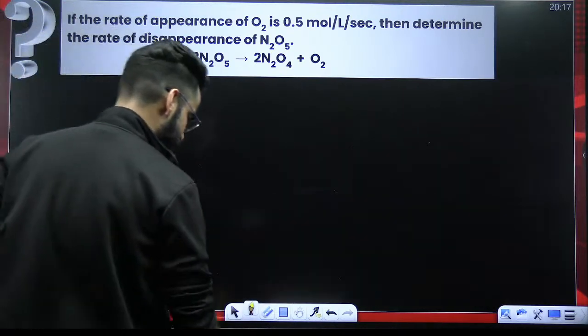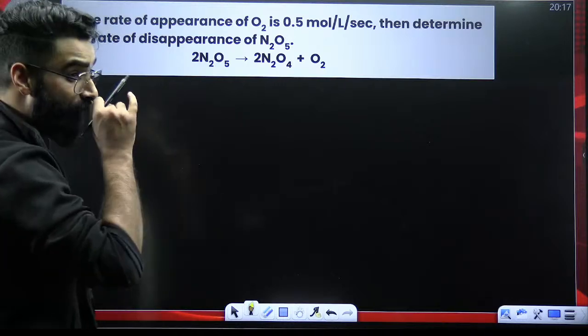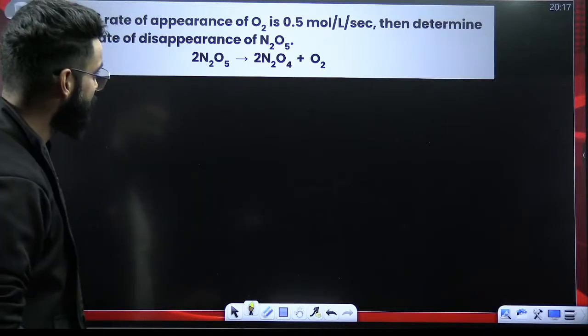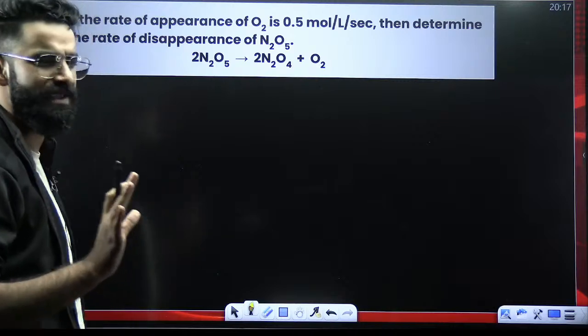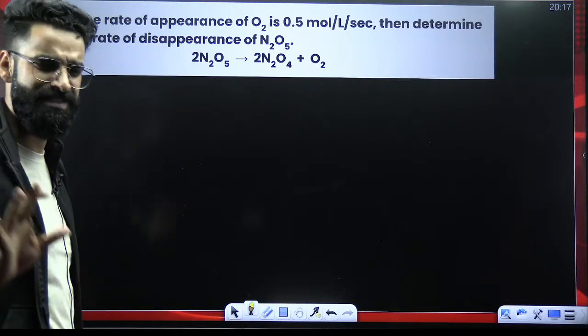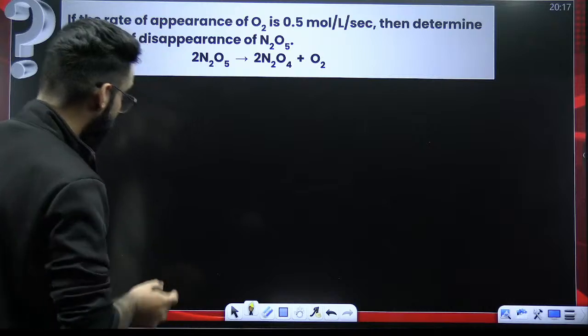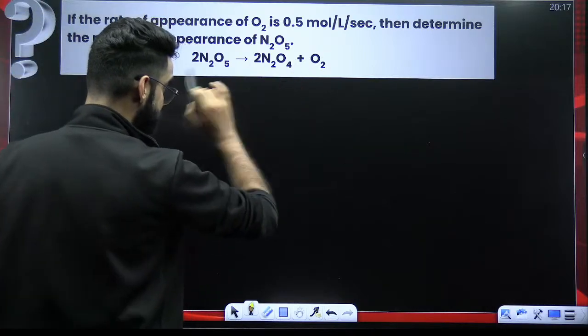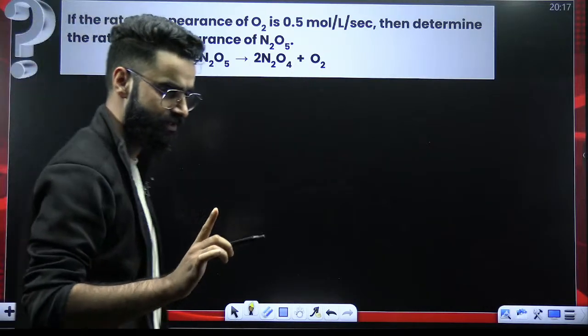As far as this particular question is concerned, if the rate of appearance of O2 is this much, then calculate the rate of disappearance of N2O5. A very simple and basic question. Just understand one thing. We are given a balanced chemical equation.